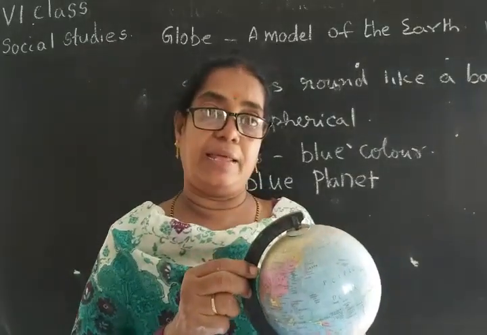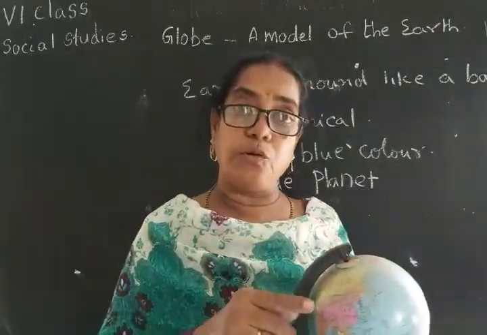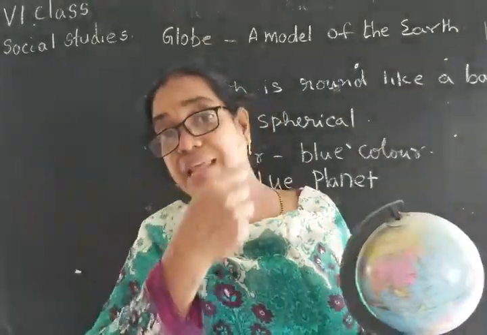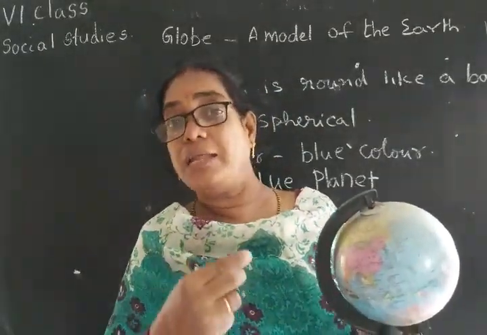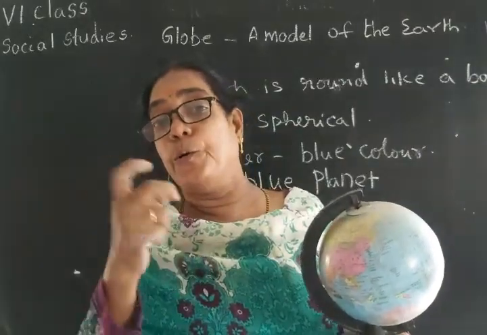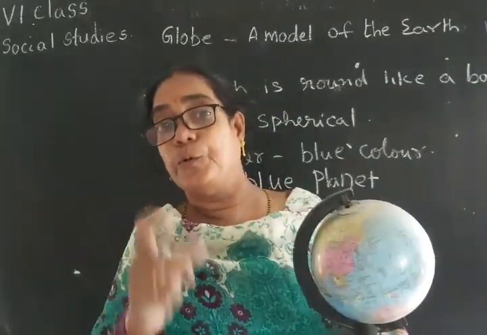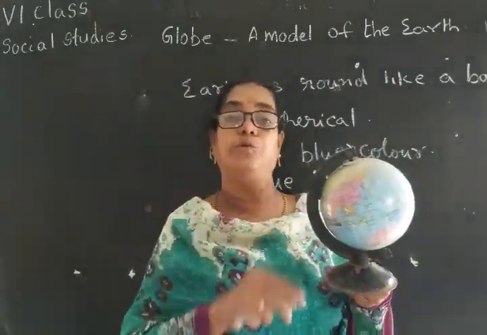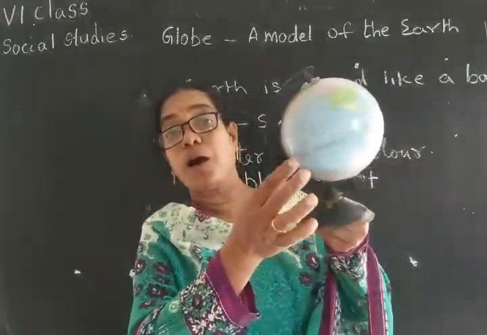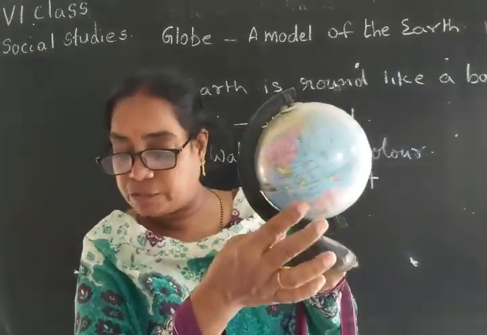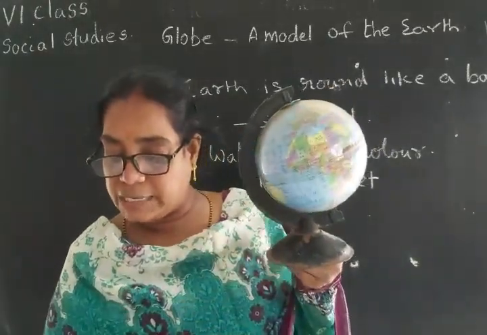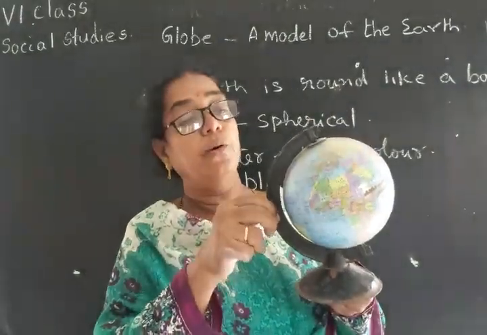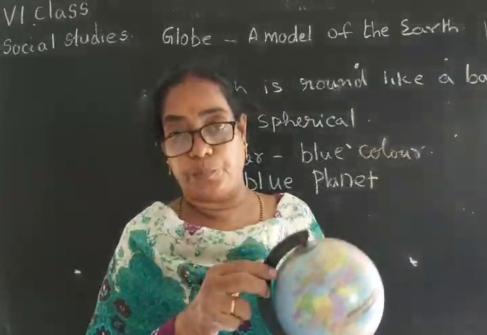Again I am telling you, the moon is yellow or gold in color, but from there they took photographs and the earth seems like a blue moon. Why is it blue? Because most part of the earth is covered with water. That's why the earth is called the blue planet.